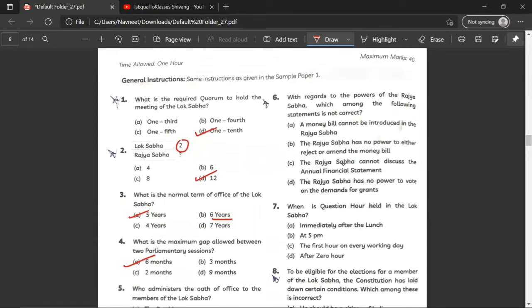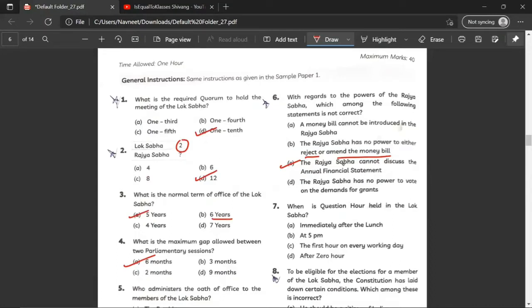With regards to the powers of Rajya Sabha, which among the following statements is not correct? Money bill cannot be introduced in Rajya Sabha. Rajya Sabha has no power to either reject or amend the bill. Rajya Sabha cannot discuss the annual financial statement. So this is wrong. C is incorrect, so that would be the correct answer.